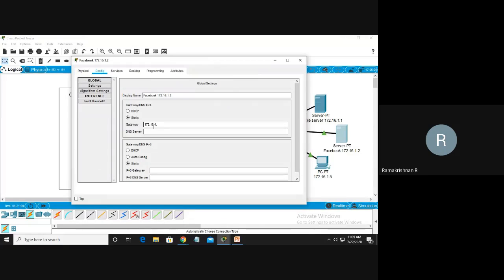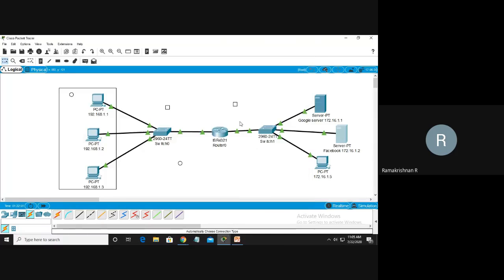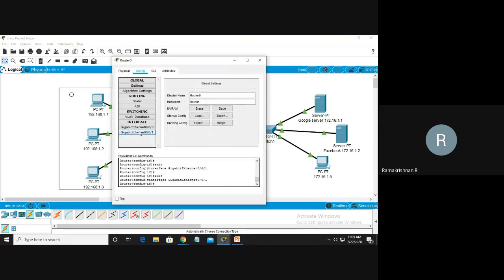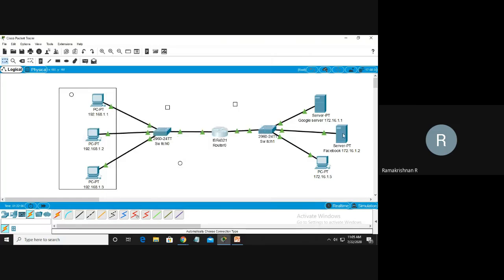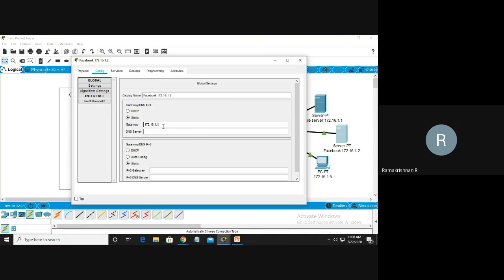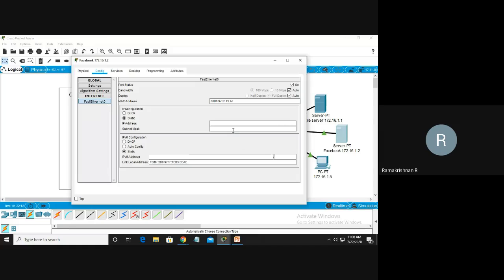172.16.1.10. What is the gateway? 10. So I assign that again, 10. That is the gateway. Then I assign the IP address for this machine, 172.16.1.2. Once the IP address is assigned, the subnet mask is taken automatically. I close it.